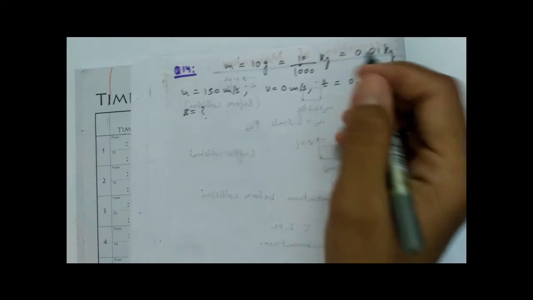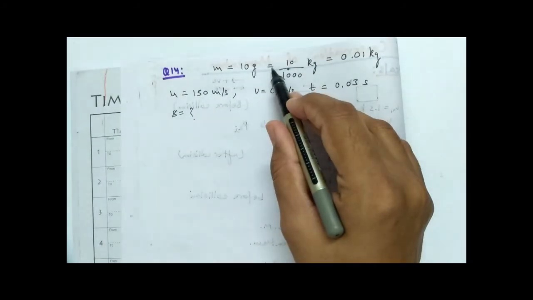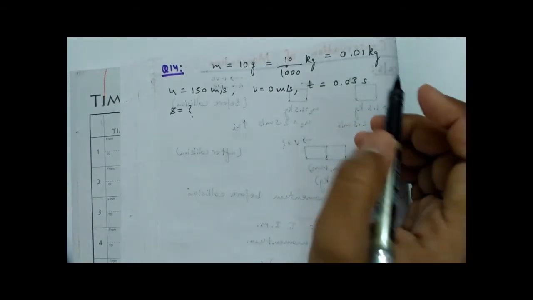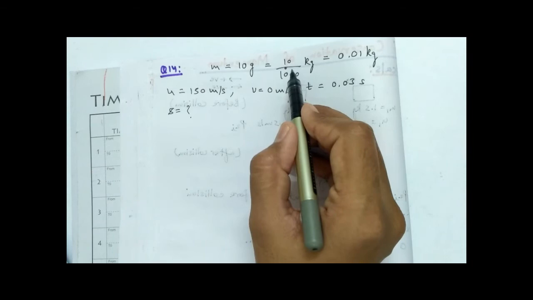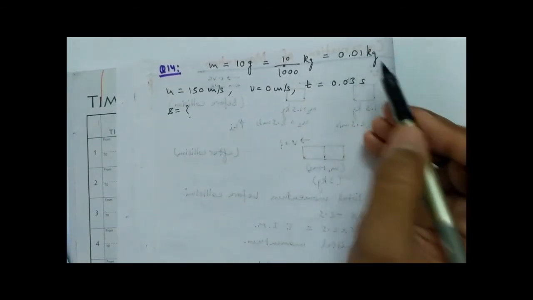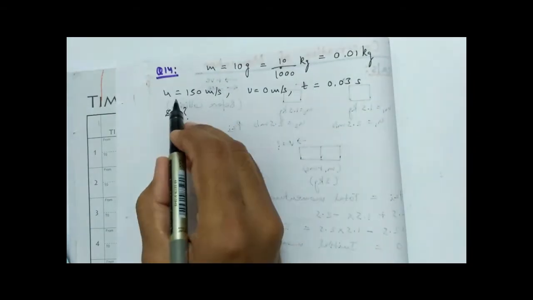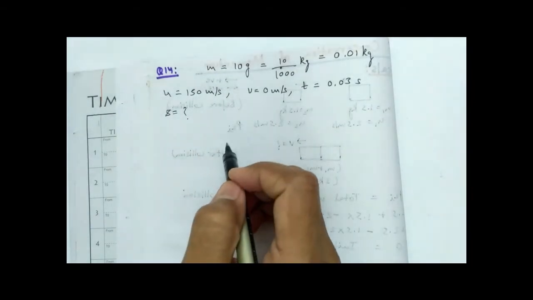Okay, now you know mass is what? 10 gram. So you have to convert it into kg. How? 1 kg is 1000 gram. So I have got the answer as 0.01 kg. Okay. Now initial velocity is given as 150 meter per second.